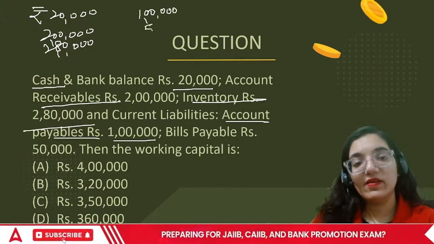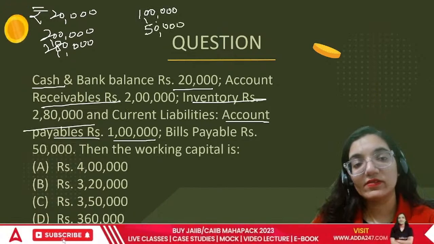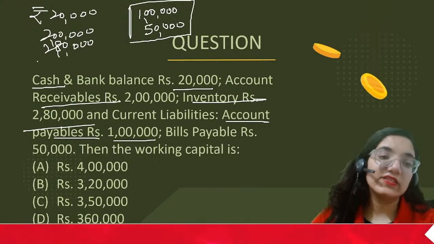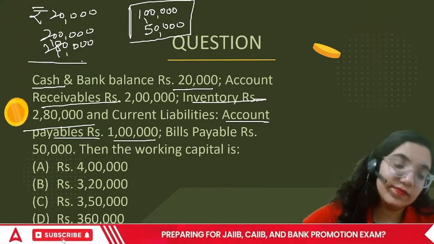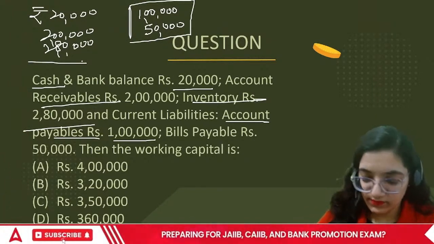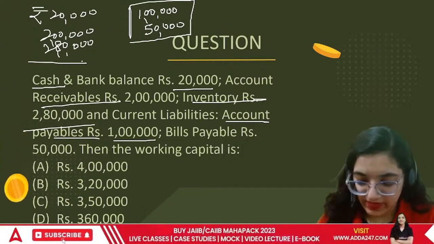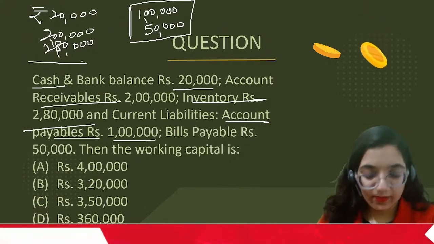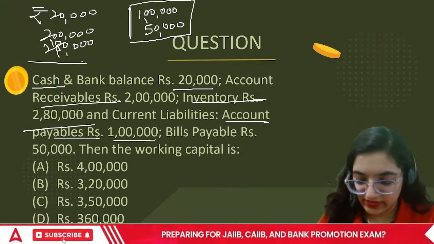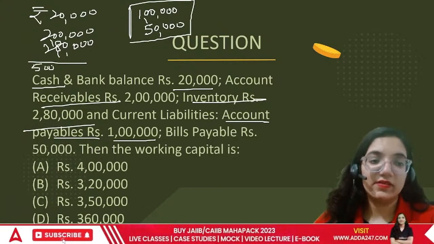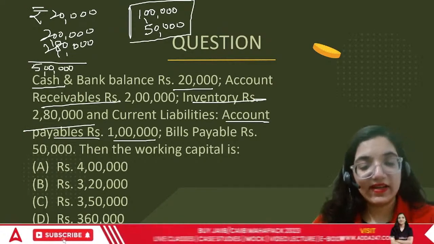Bills payable 50,000. In this case, what am I getting? I am having 20,000 plus 2 lakh plus 2,80,000 rupees. A total of 5 lakh rupees. These are my current assets.